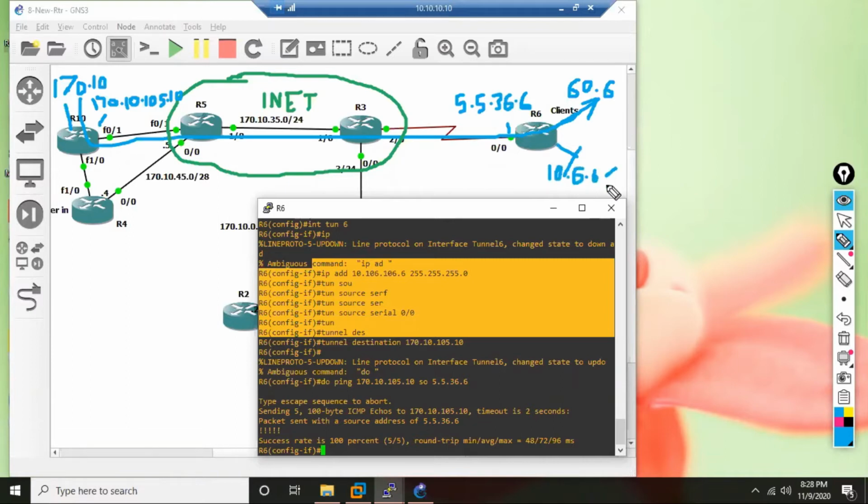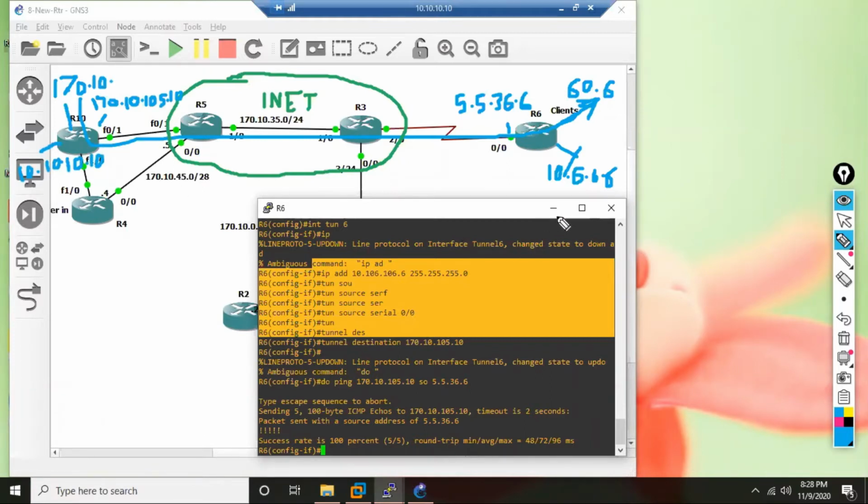On R6 I created two loopbacks. One loopback is this public IP. Here also one loopback, here also public IP. On R10 another public IP. A private IP is what? 10.10. I want connectivity between what? Private IP. I want to send packets private IP.